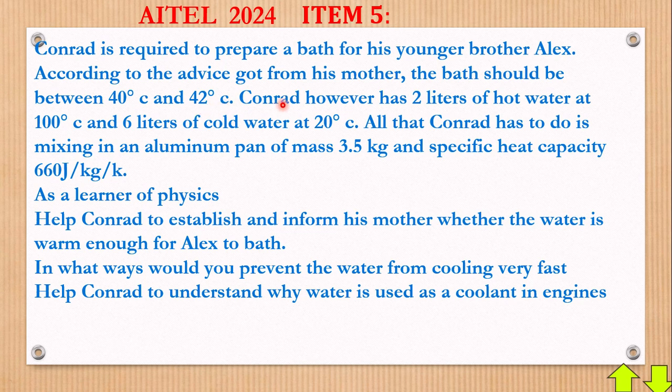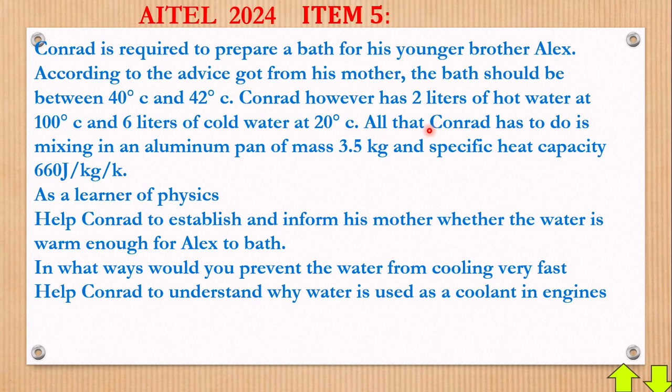Conrad, however, has 2 liters of hot water at 100 degrees Celsius and 6 liters of cold water at 20 degrees Celsius. Now, if you look at this item, you need to also watch item 4. After this, you watch item 4 also. Or if you have just started, you can go and watch item 4 first before you come to this, such that you can really understand this better.